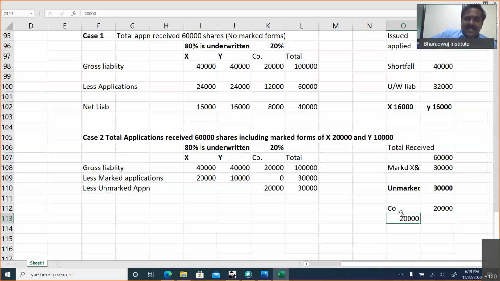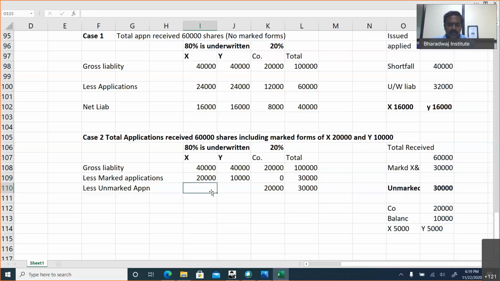Unmarked application means direct applications received by the company. So it is from the company's effort. For the company's portion, they will adjust 20,000. Balance, how much will be there? 10,000 will be there. The 10,000 will be shared by X 5,000 and Y 5,000.